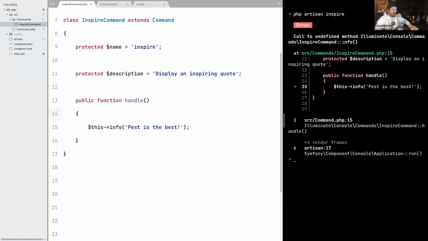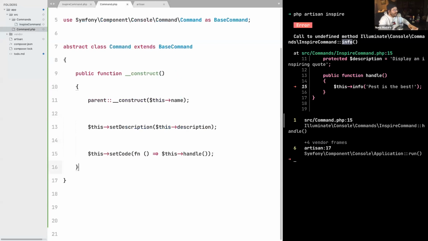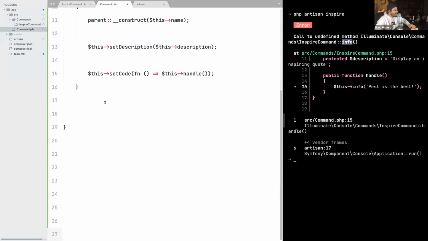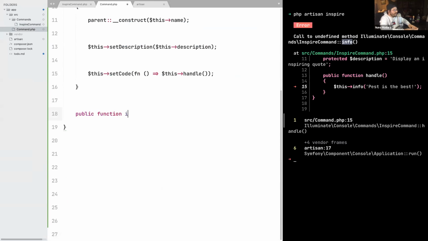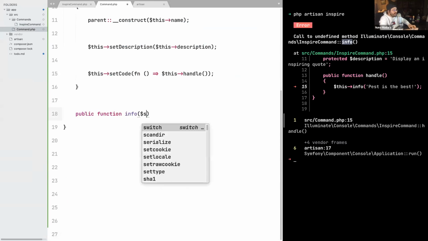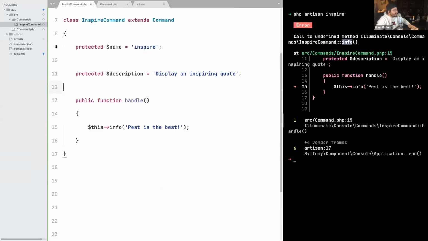So again, something specific to Laravel that doesn't exist on the command from Symfony. And we can just create that method in our abstract Command class. So let's do that. Public function with the name info. And info receives a string, because we are passing a string right here with the message "past is the best".